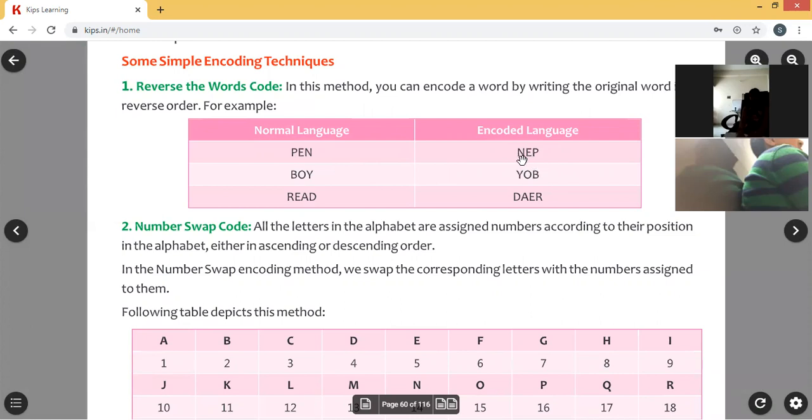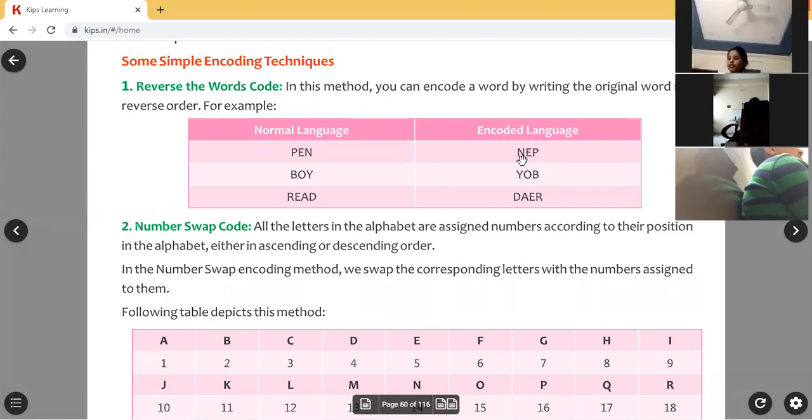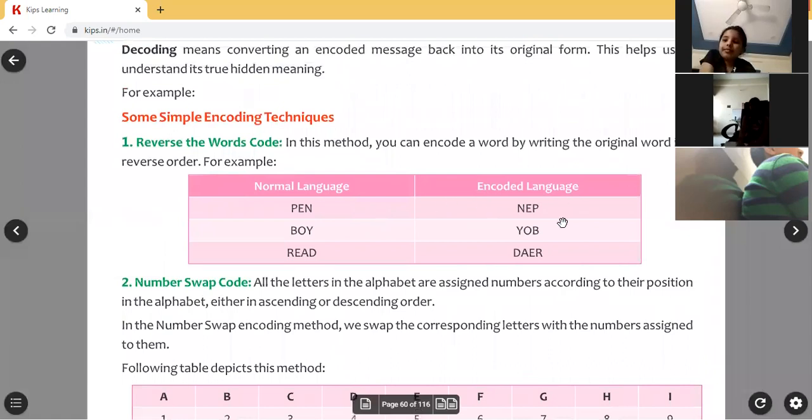Hackers will get this NEP. They can't identify it. They may think that NEP is the correct answer. They will try, but that will not work because your password is PEN. You have encoded that. So when it reaches the bank, it converts this NEP to PEN, that is decoding. NEP will be converted to PEN when it reaches the destination. The original text will come at the destination. That is called decoding. So this is a method, reverse the words code.